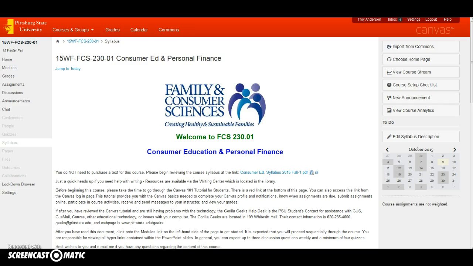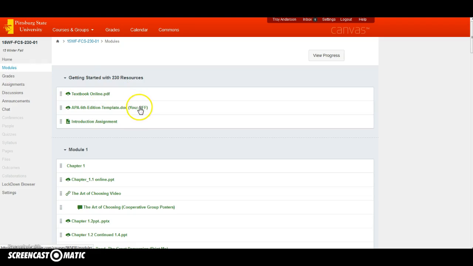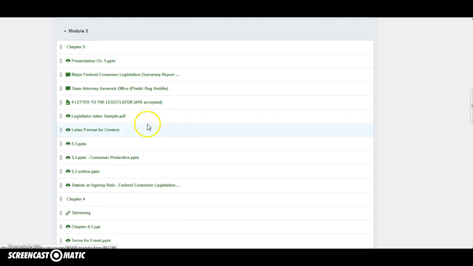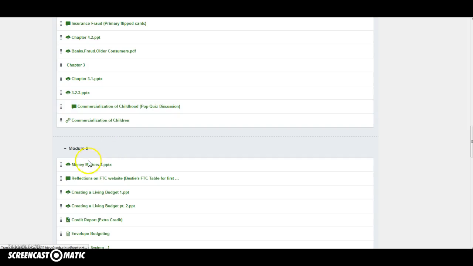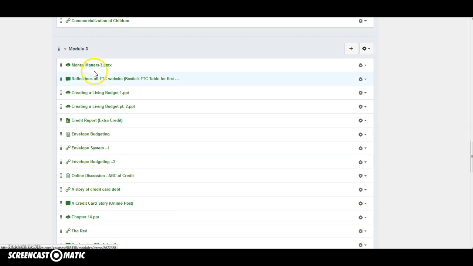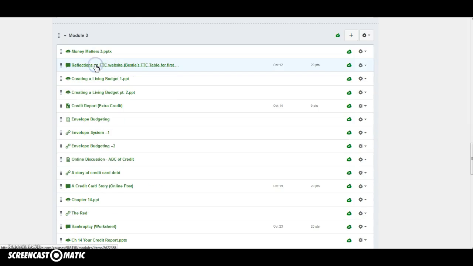I want you to, one, log into your Canvas account. So this is what you should see when you've logged in. Click on your modules on the side section. My tabs are probably differently labeled from yours, but scroll all the way down to module 3. I've already uploaded everything and edited them as well. The first thing I want you to do is click on the PowerPoint that says Money Matters.